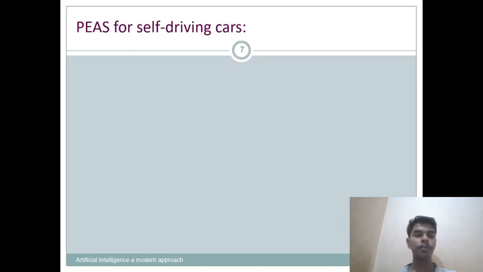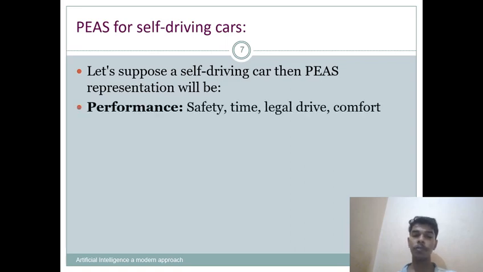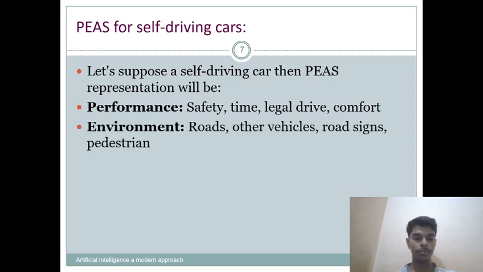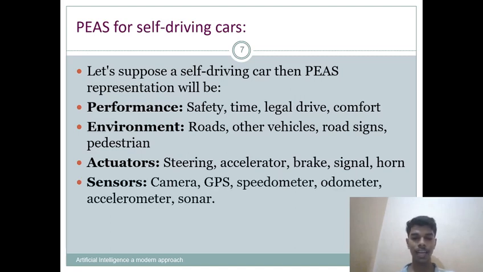For example, we will discuss the PEAS for self-driving cars. Suppose there is a self-driving car, then what will be the PEAS representation for this? The performance measures will be safety, time, legal drive, and comfort. Then there is the environment: roads, other vehicles, road signs, and pedestrians. Then actuators: steering, accelerator, brake, signal, horn. And what are the sensors? Camera, GPS, speedometer, odometer, accelerometer, sonar. These are the sensors through which it senses.